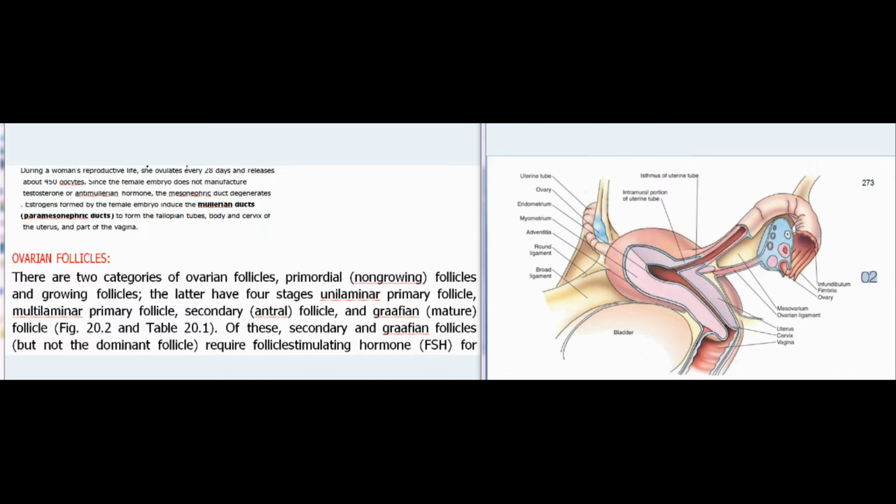Ovarian follicles. There are two categories of ovarian follicles: primordial, non-growing, follicles and growing follicles.